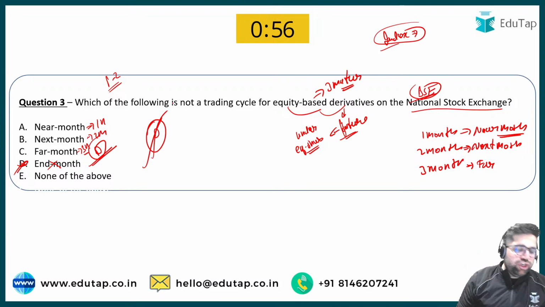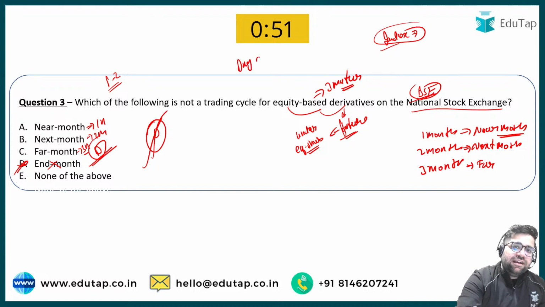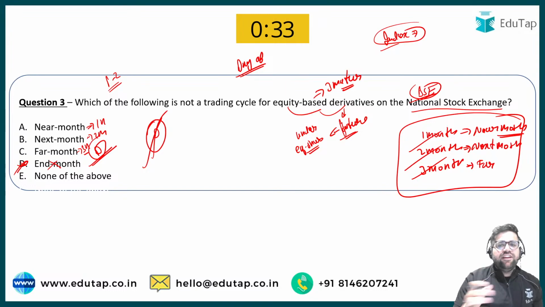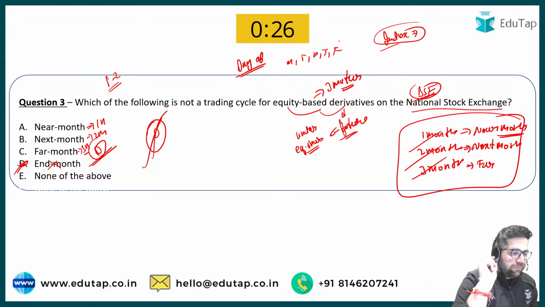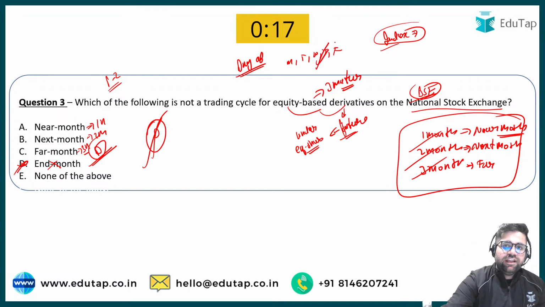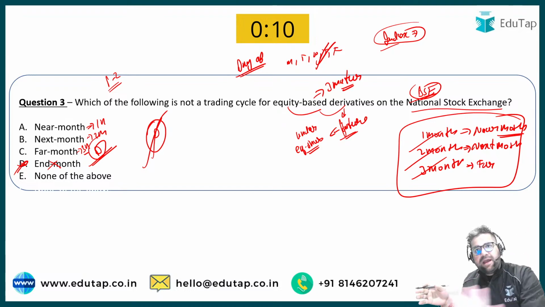Now my next question to you is, tell me the day of the week on which all these different equity related derivatives expire. If I give you the options Monday, Tuesday, Wednesday, Thursday and Friday, tell me the correct answer. Shubham is going with D, Thursday. Rest all of you are going with Thursday. Good. On Thursday, all the different derivatives related to near month, next month, far month will all expire. As simple as that.